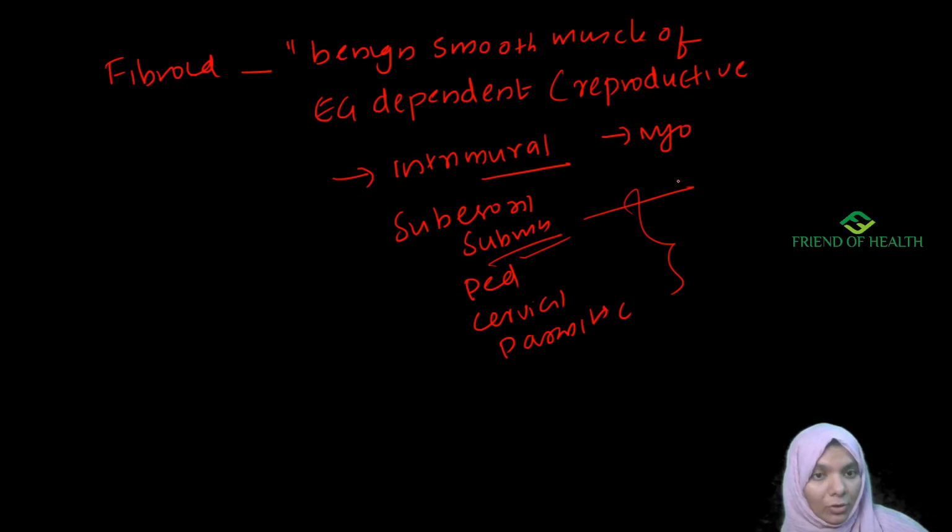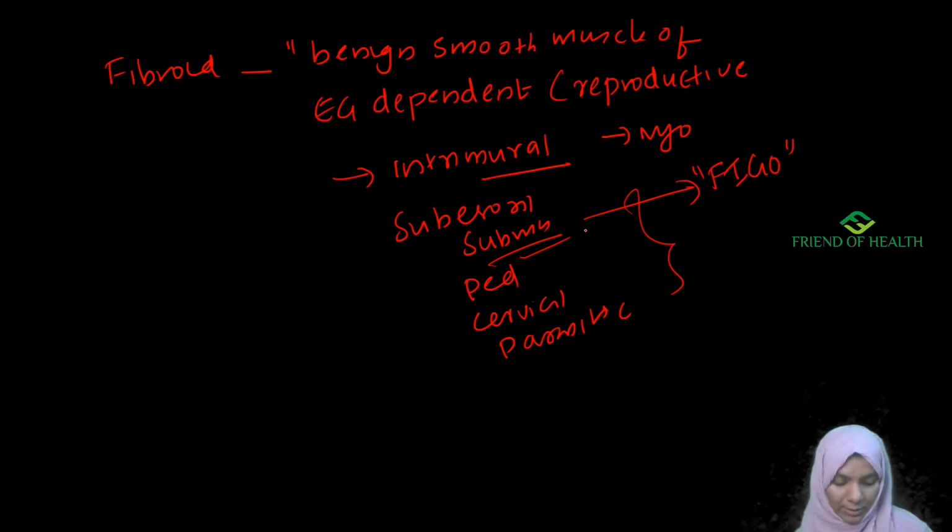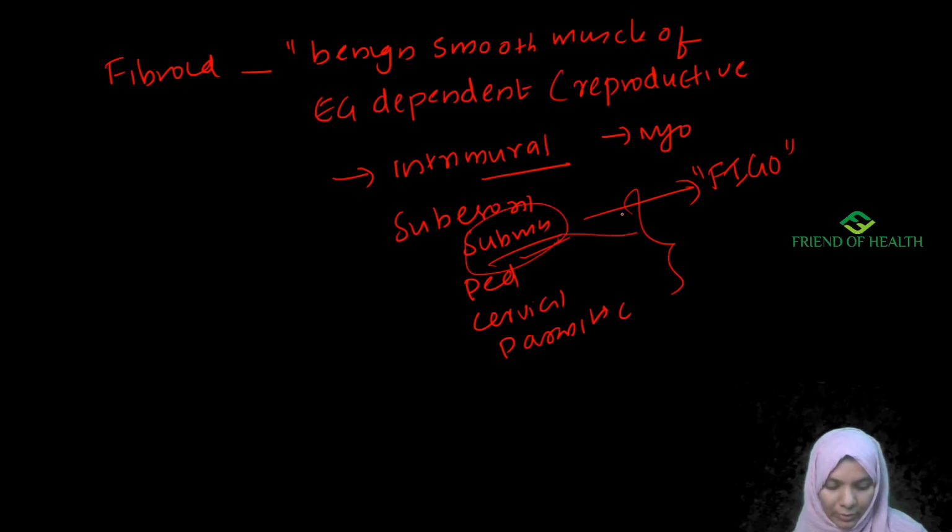Don't study all the types; just remember that FIGO classified submucosal fibroid. This is important in infertility and hysteroscopic examination. Severe menorrhagia is seen in submucous fibroid, giving complications like infertility and miscarriage.